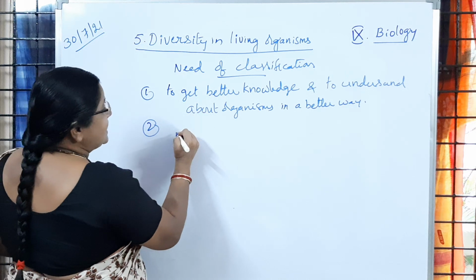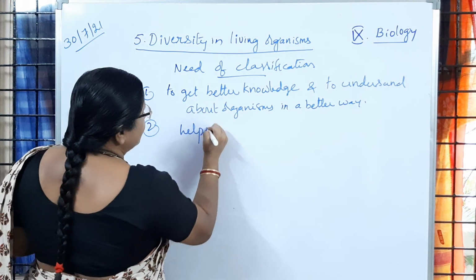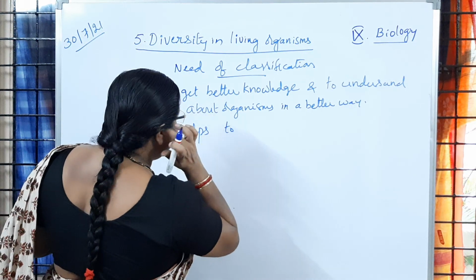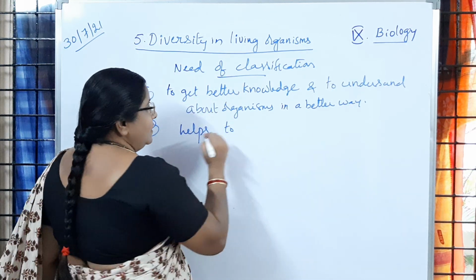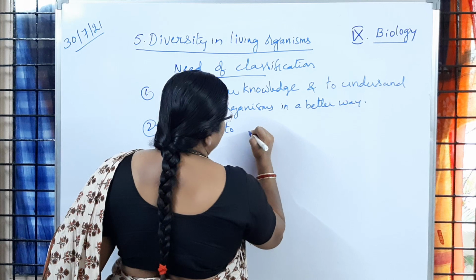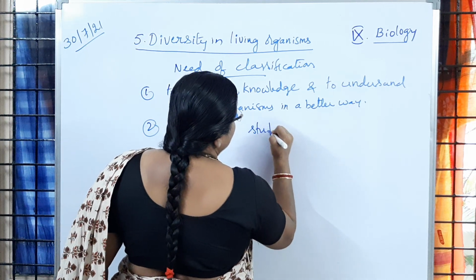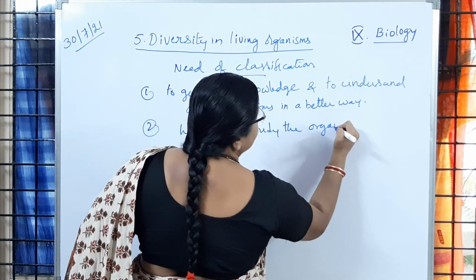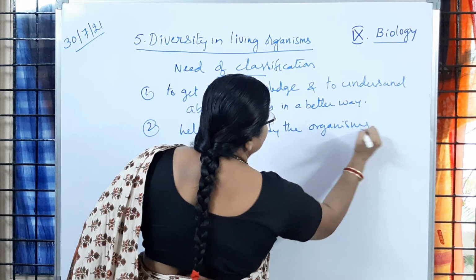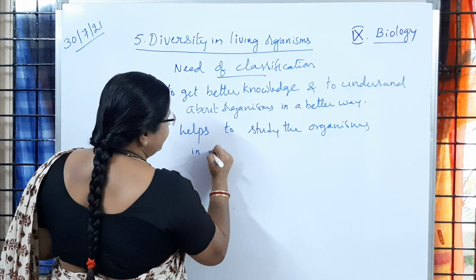Okay, next, this classification helps to study the organisms in a systematic manner.